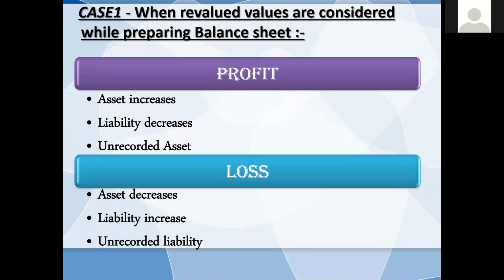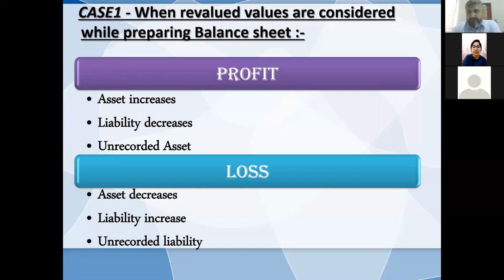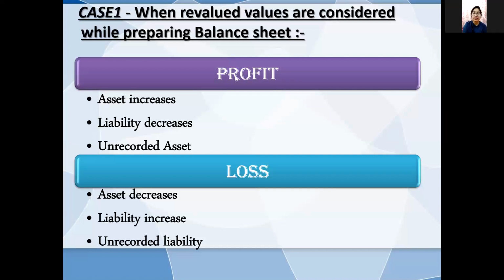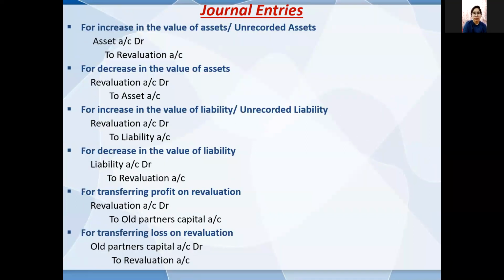Good morning, everyone. Myself, Rupal Rathod, and the topic which I am explaining is when revalued values are considered while preparing the balance sheet. So, profit on revaluation arises when there is some increase in assets and some decrease in liabilities, and when an unrecorded liability arises. So, these all will result in a profit on revaluation. And a loss on revaluation occurs when there is a decrease in assets and an increase in liabilities, and when an unrecorded liability arises.